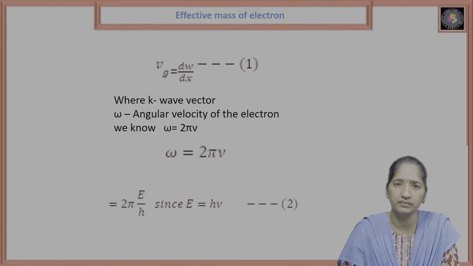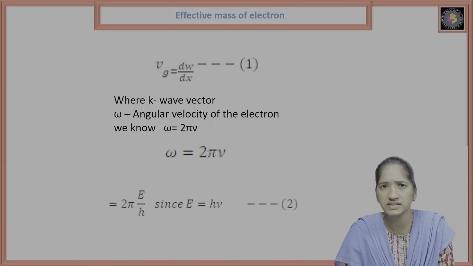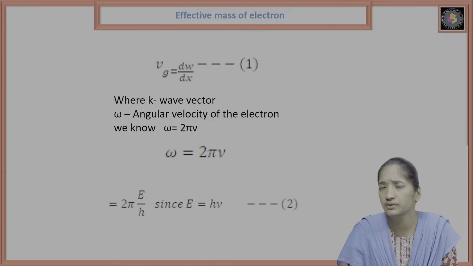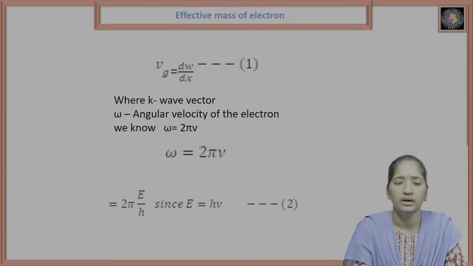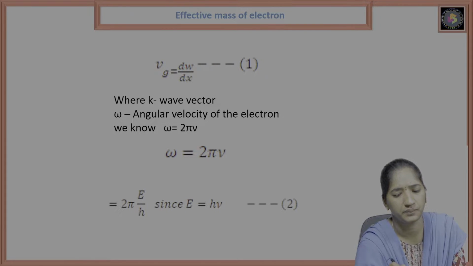The group velocity Vg is equal to d omega by dk. That is equation number 1.